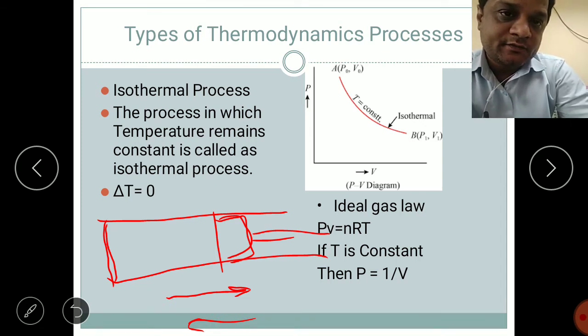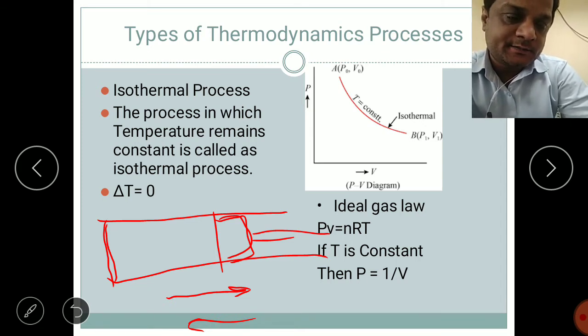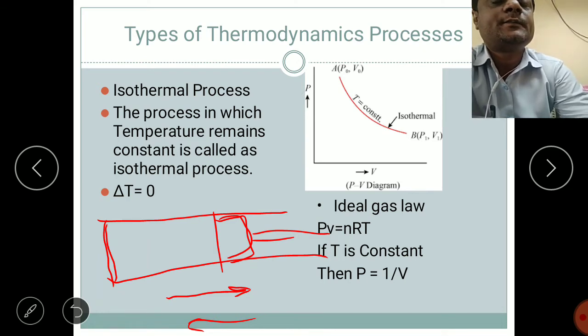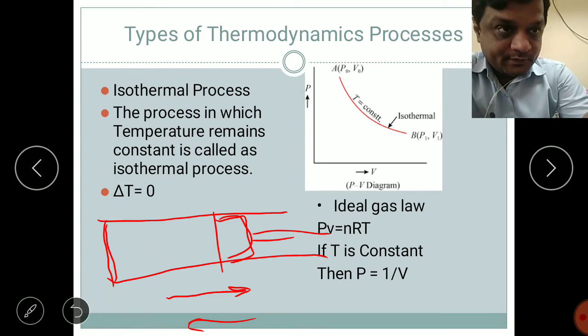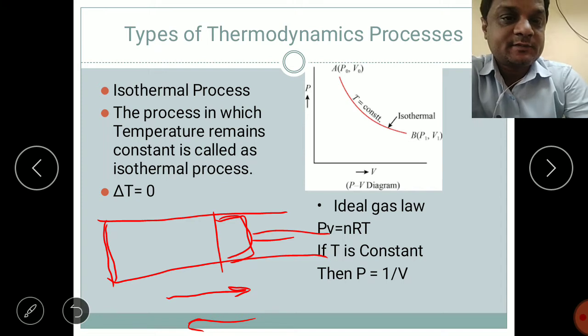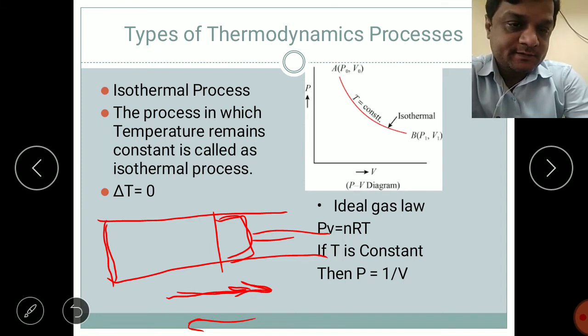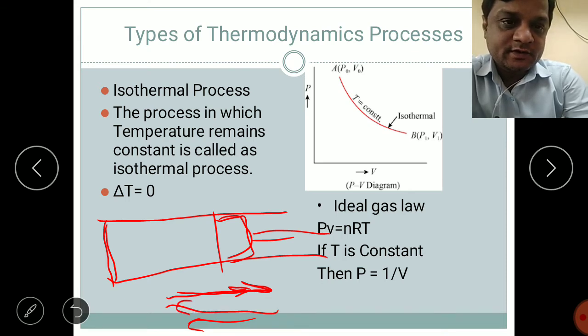Now what will happen if we exchange heat? If we heat that cylinder, the gas will expand, and that will move the piston in this direction. Again, if you cool that system, the piston will move in this direction because contraction of the gas will take place. So that is a simple system.